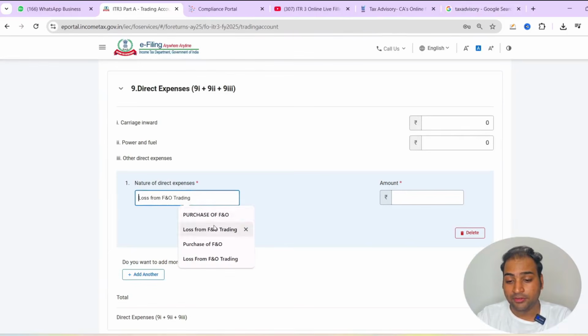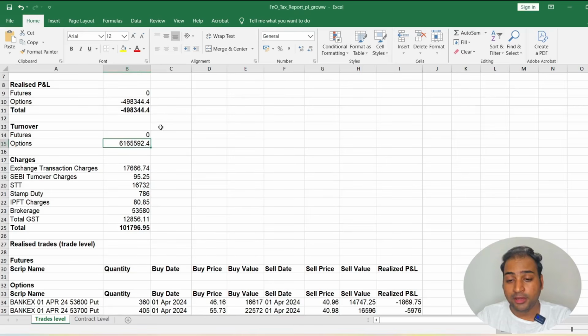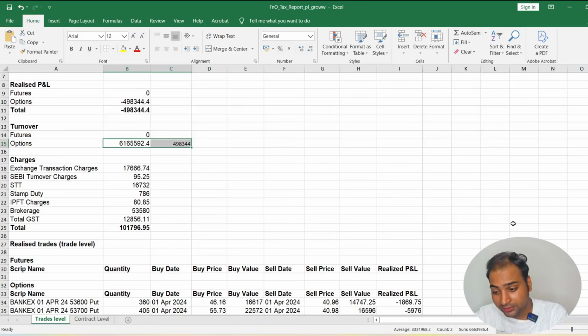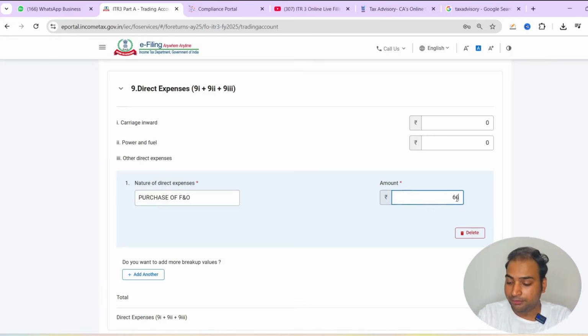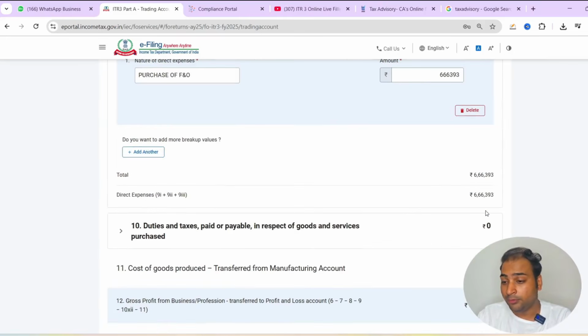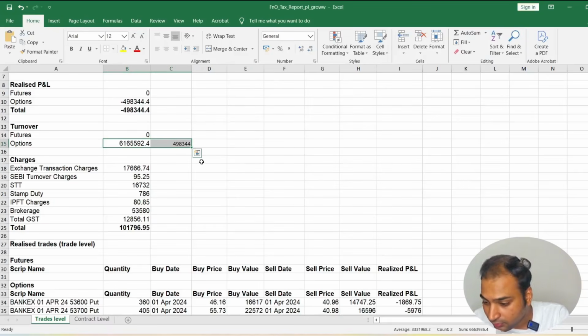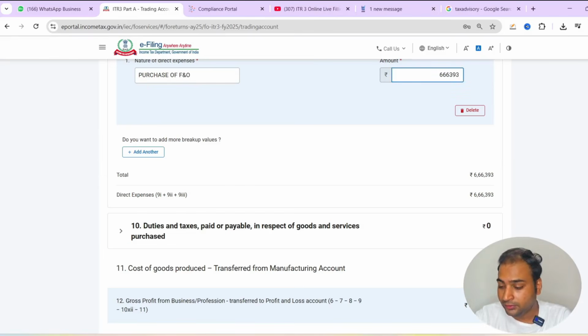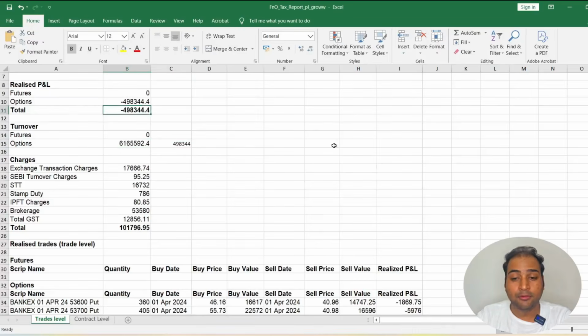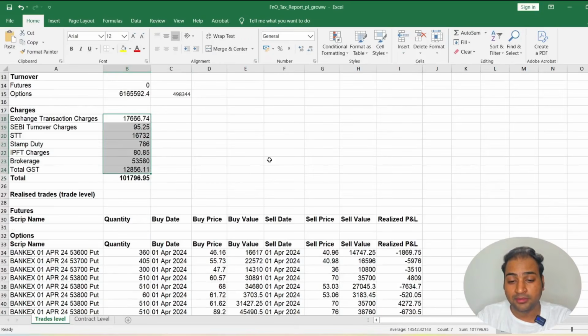We will add another, purchase of F&O. So our purchase value will be turnover plus losses. So this will be our purchase value, and we will select 666,393. So 666,393, this is our purchase value. So our loss is reported here. 4,98,344. Now we will mention our expenses as